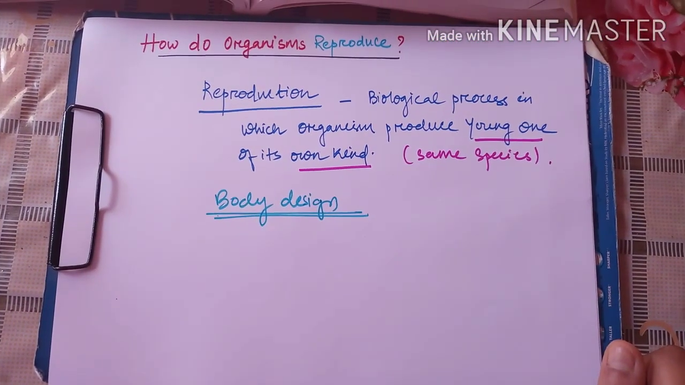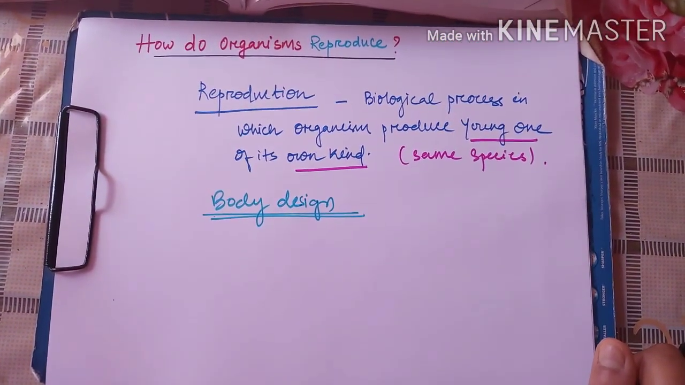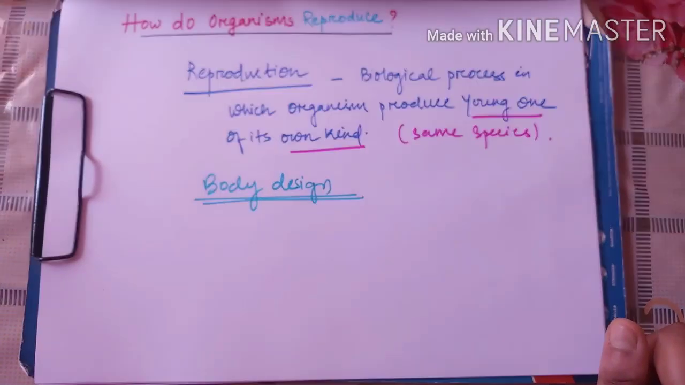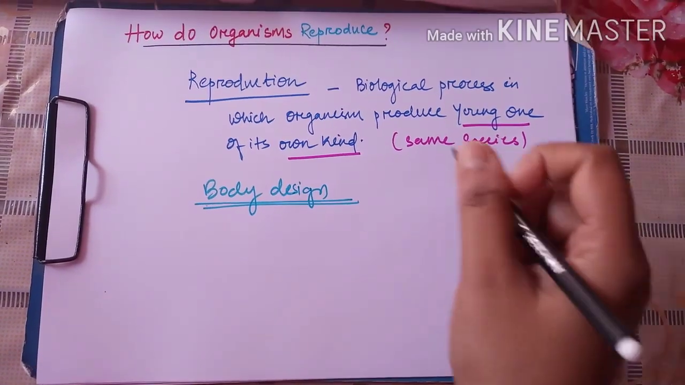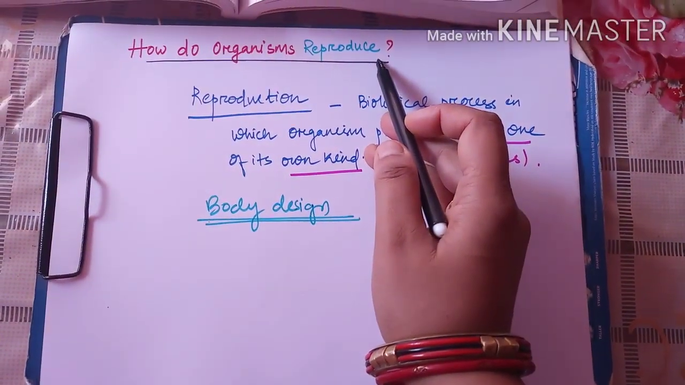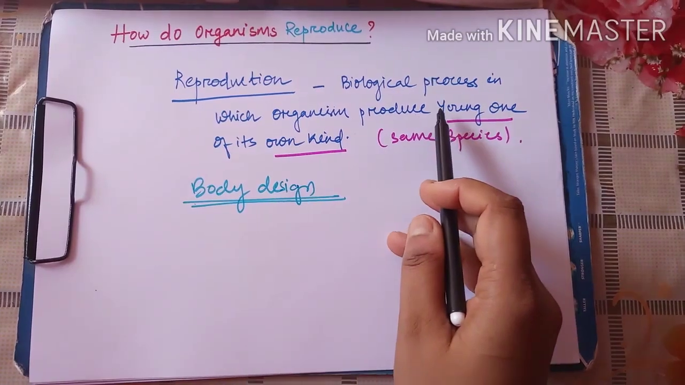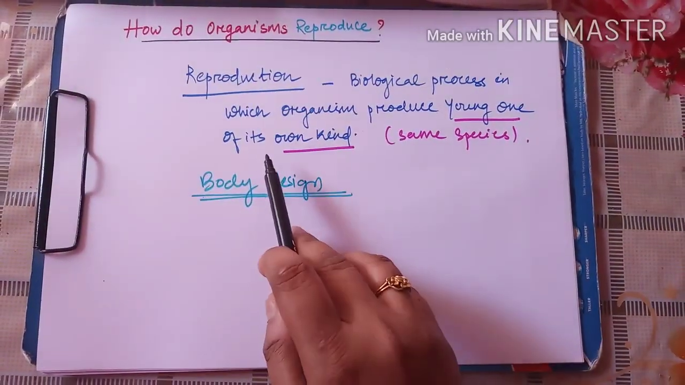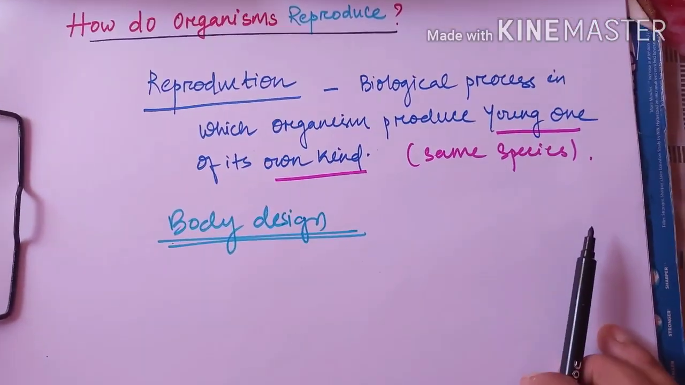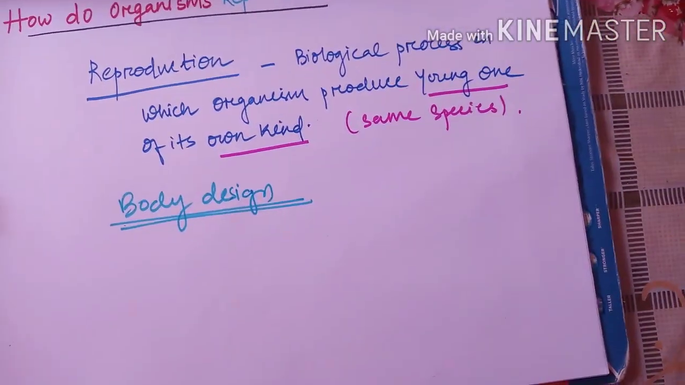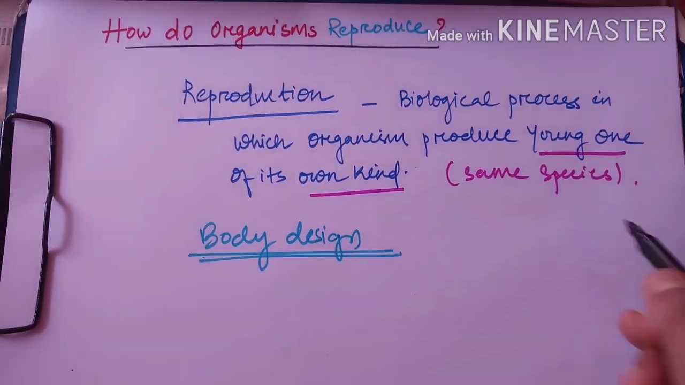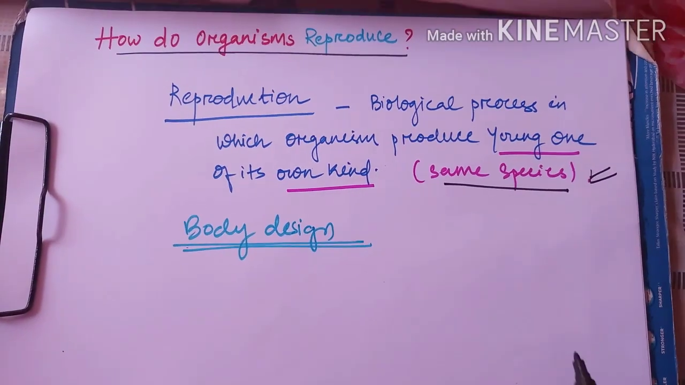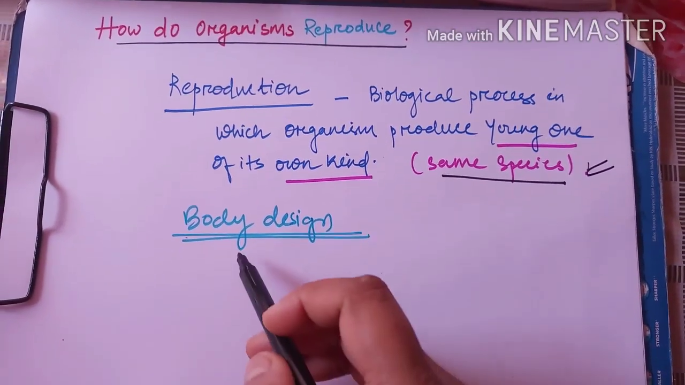Morning dear students. So today we have started the next chapter, which is how do organisms reproduce, and in this chapter we are going to discuss the first important thing which I have highlighted here, which is what is reproduction. So reproduction is a biological process in which an organism produces young ones of its own kind. So one organism is going to produce the young one which is of its own kind or of the same species.